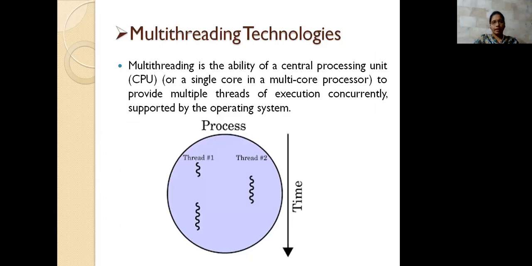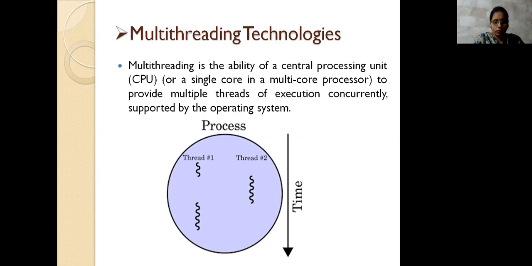Another one, the second one, is multi-threading technologies. As we know, it's a multi-threading concept, and how are we going to support it? This is an example I took: we have a process which has some threads. What are we going to share here? In a multi-processing unit, we share shared memory. And in this multi-threading concept, I am sharing the time. Based on the time sharing, thread one will execute and thread two will execute like that.